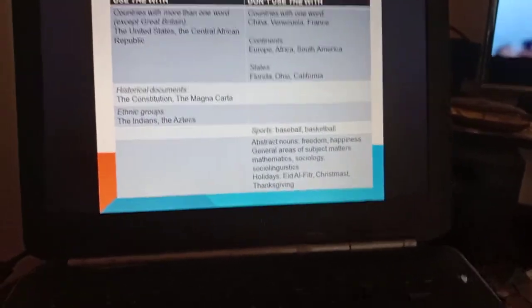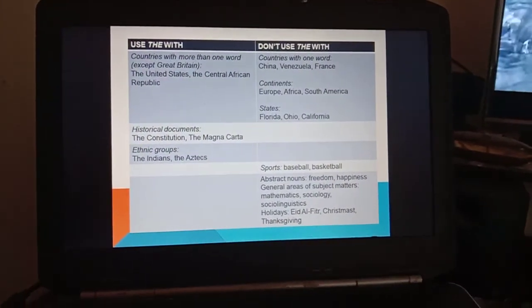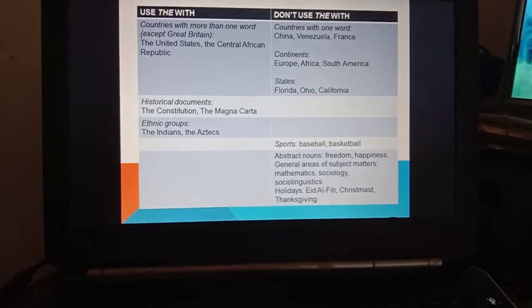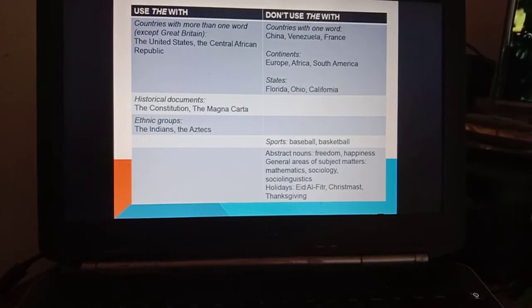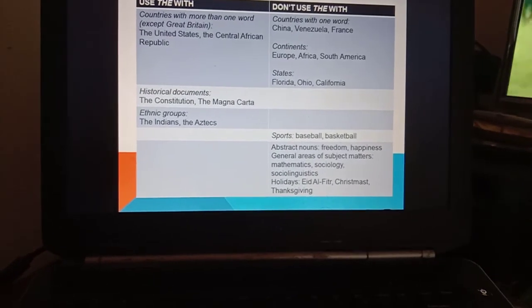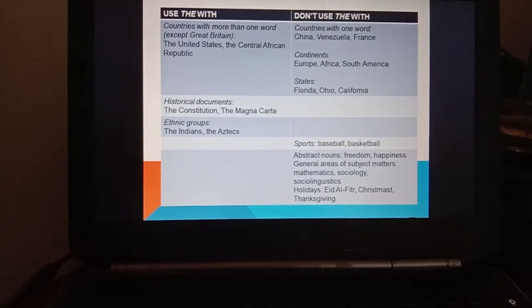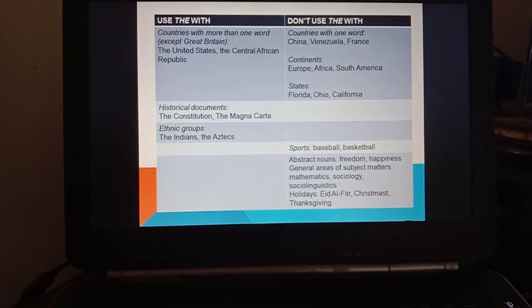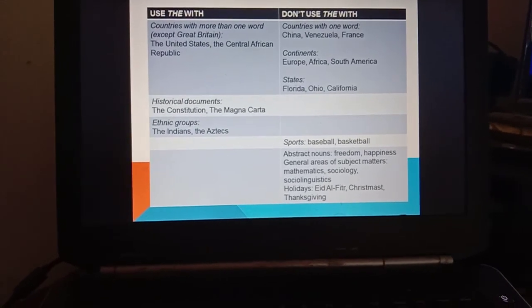No, not the basketball, that's wrong. And abstract nouns: freedom, happiness; general areas of subject matter like mathematics, sociology, sociolinguistics; and holidays like Eid al-Fitr, Christmas, Thanksgiving.